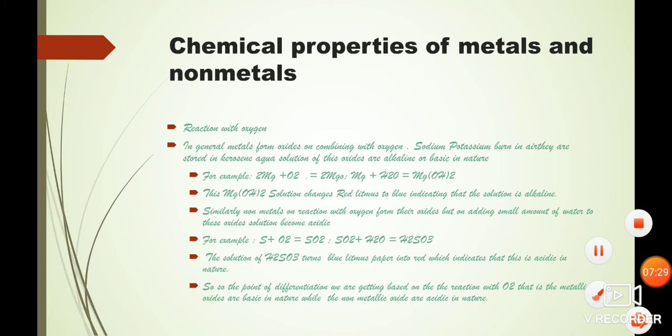So in this regard, I wanted to tell you that many students I have seen get confused about the litmus paper changes. Okay, which paper will change to which color with acid, and which with base. Now I will give you a short trick on this. When you are told that this solution is acidic, you take the D of acid. There is also D in the word red, and there is D in the word acid.